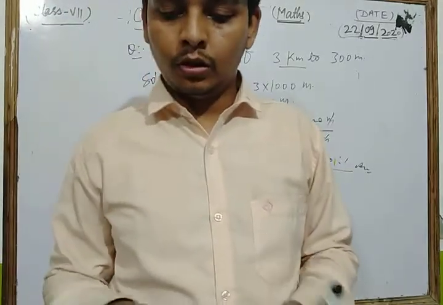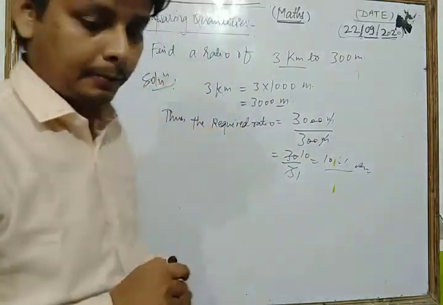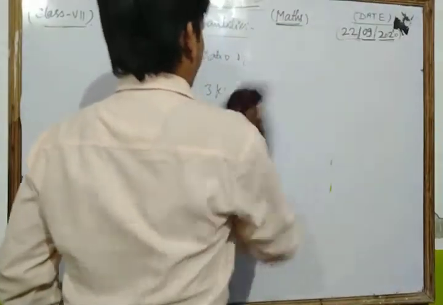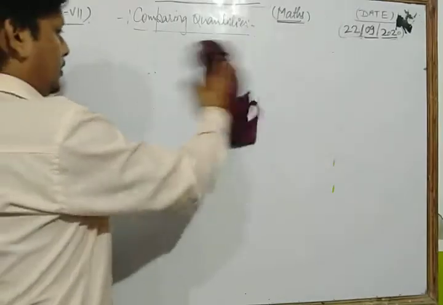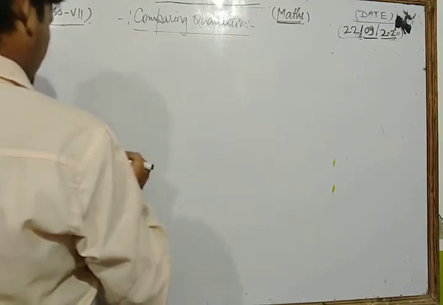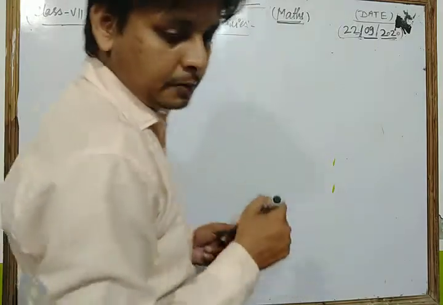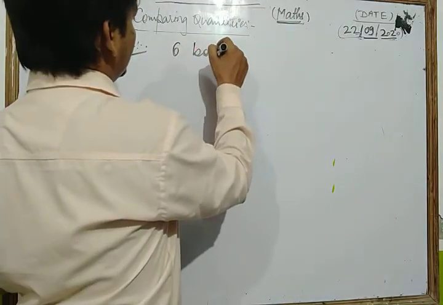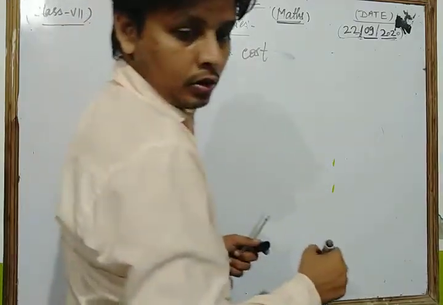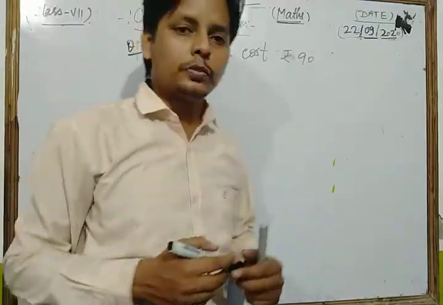Now we take some questions based on the ratio. Let's see. 6 balls cost rupees 90.